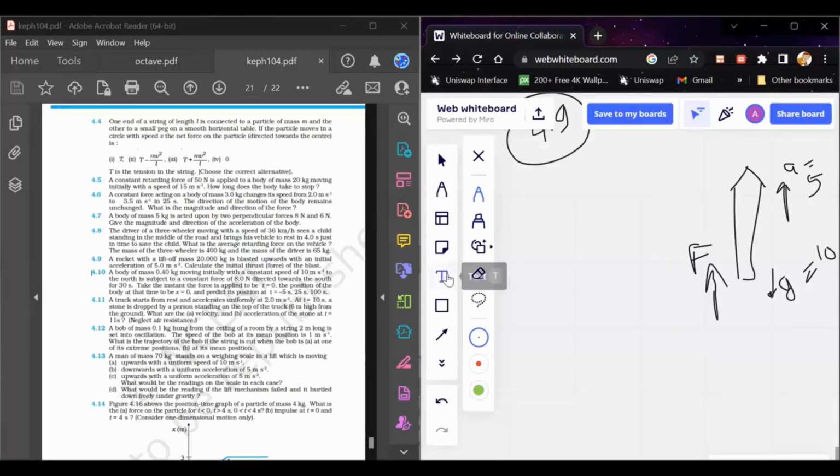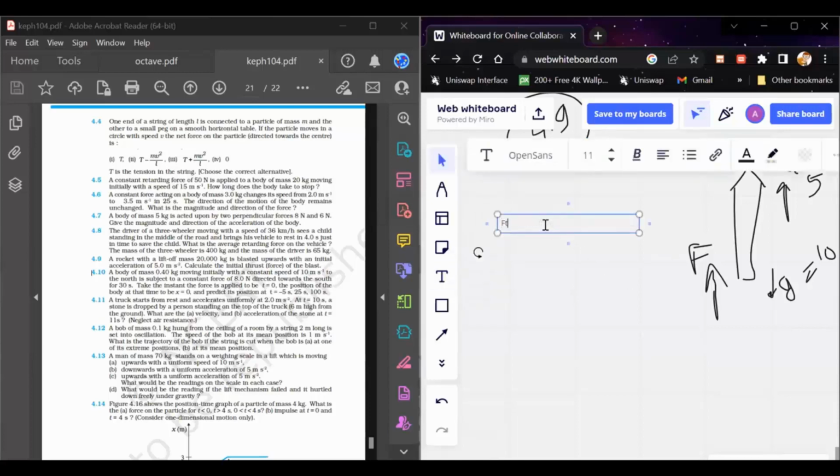So if we write the force equation according to the second law of Newton, this comes to F thrust minus F gravitational equals mass into acceleration. And this acceleration is basically 5 meter per second square that is acting on the body. Okay.